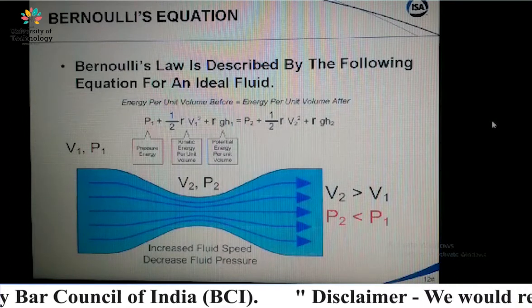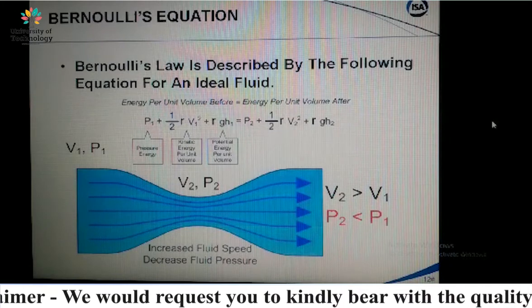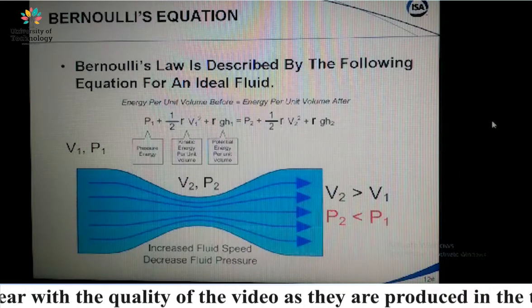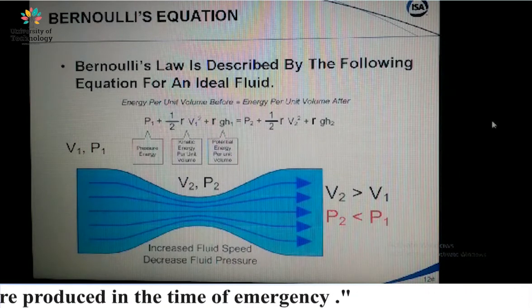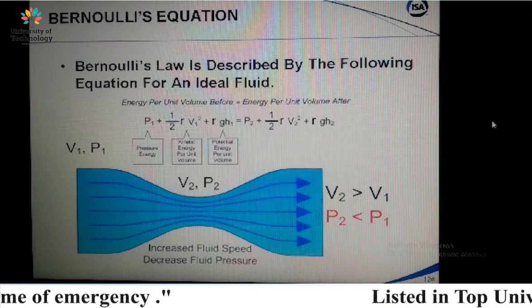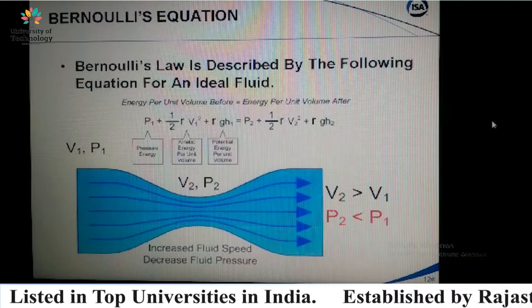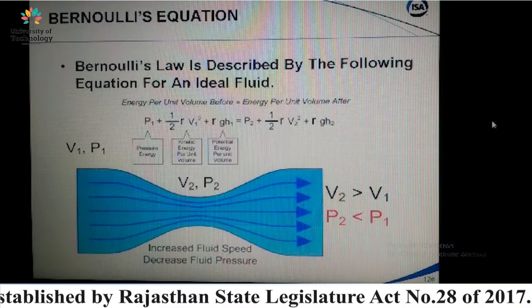So we can see that in section 1, velocity is v1, pressure is p1, and in section 2, velocity is v2, pressure is p2, right? So we can see that v2 is greater than v1 and p2 is less than p1, because of increased fluid speed and decreased fluid pressure in Bernoulli's principle, right?